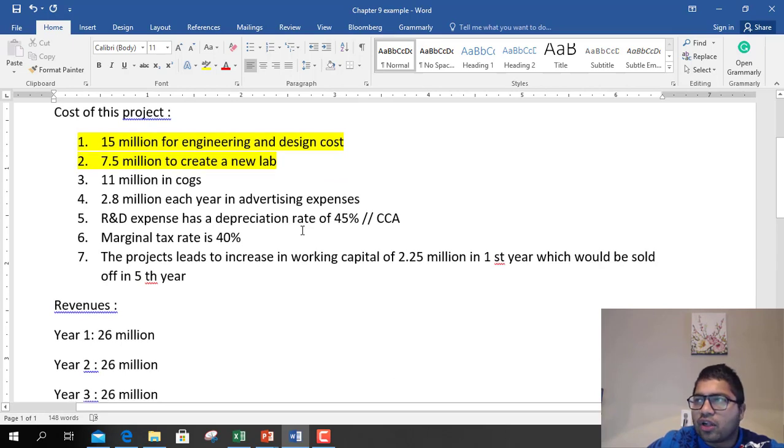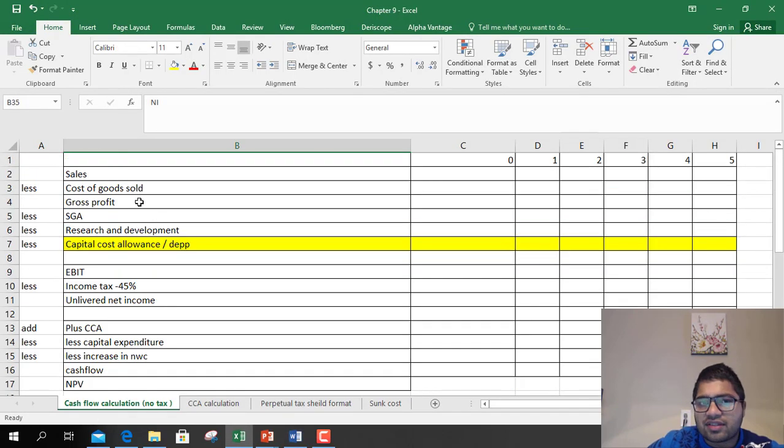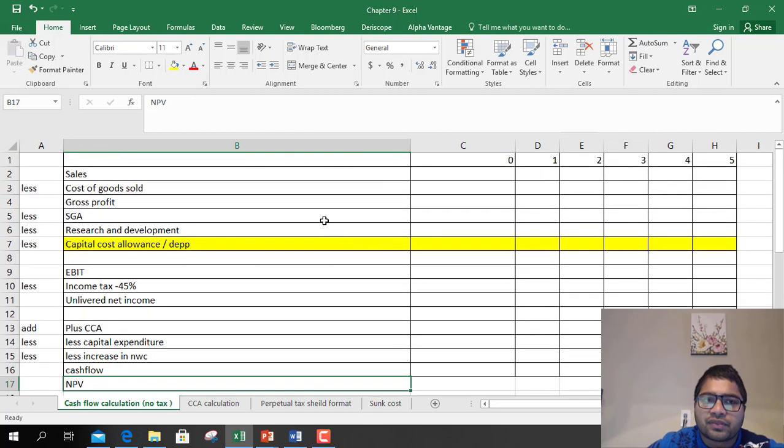So let us put all the things that are given to us in an income statement and then try to solve it. So this is the income statement we are going to use. Sales. So we are going to find first unlevered income, and then we are going to find cash flows, and then we are going to value that company. So it starts with sales minus cost of goods sold gives you gross profit.